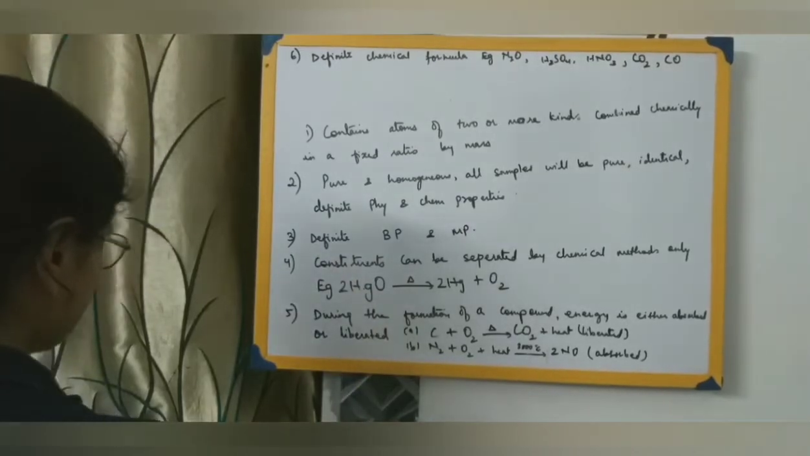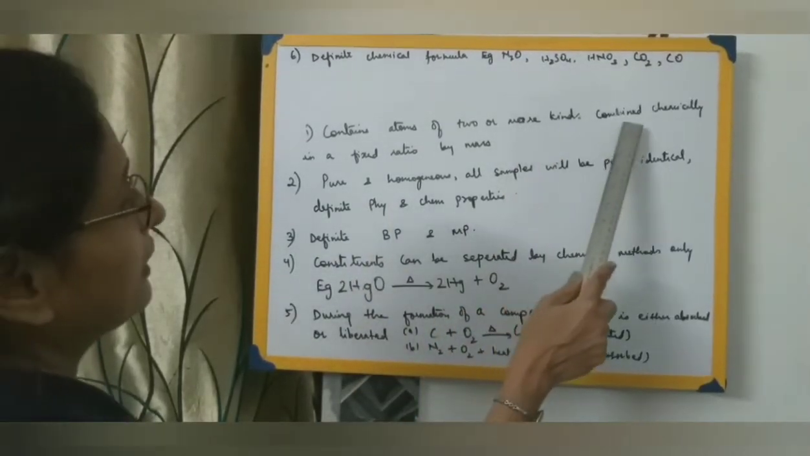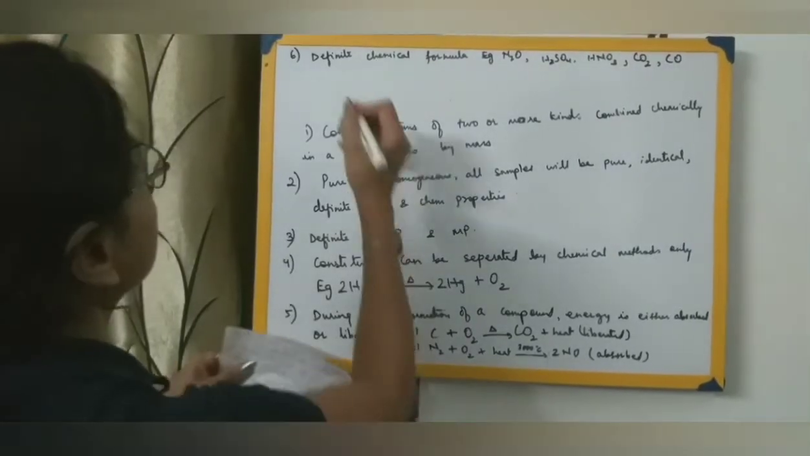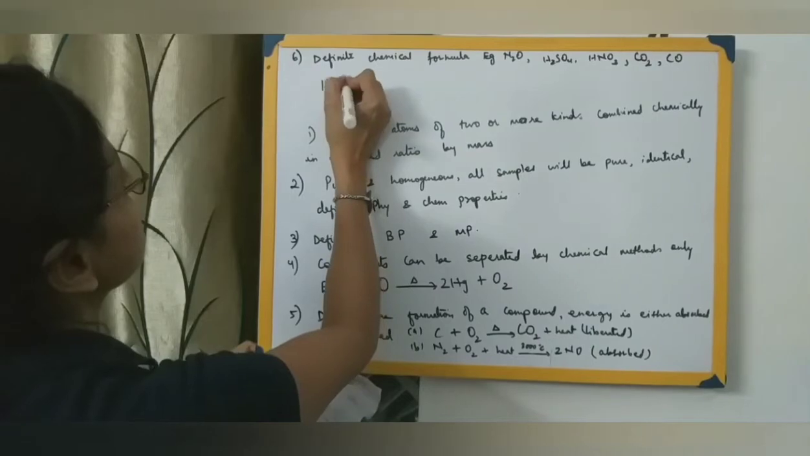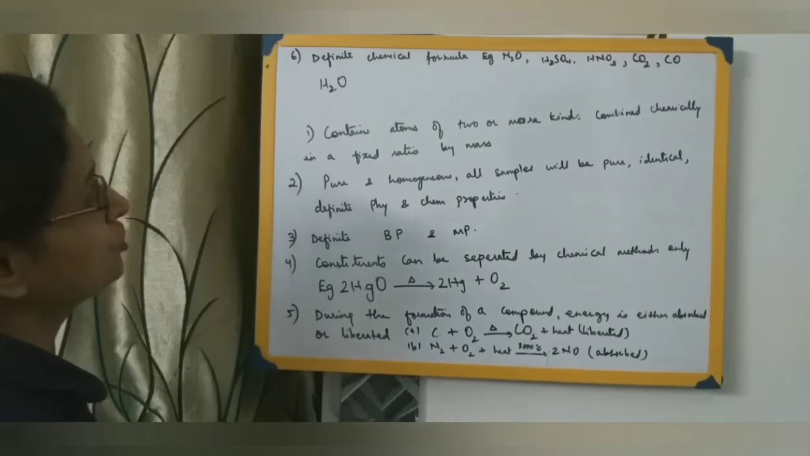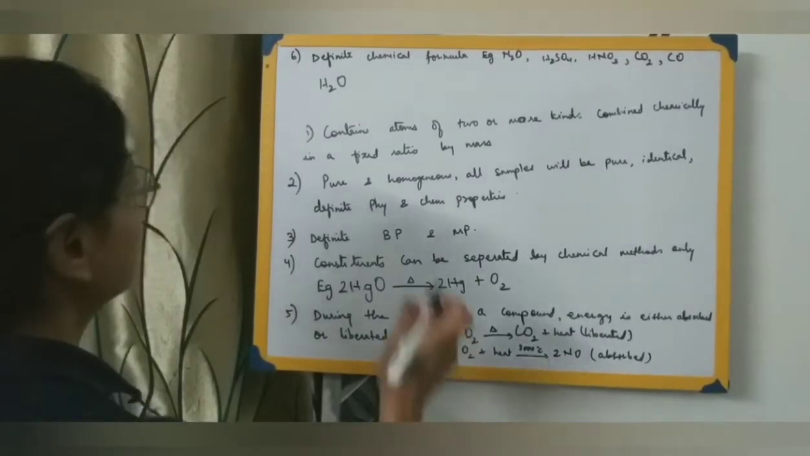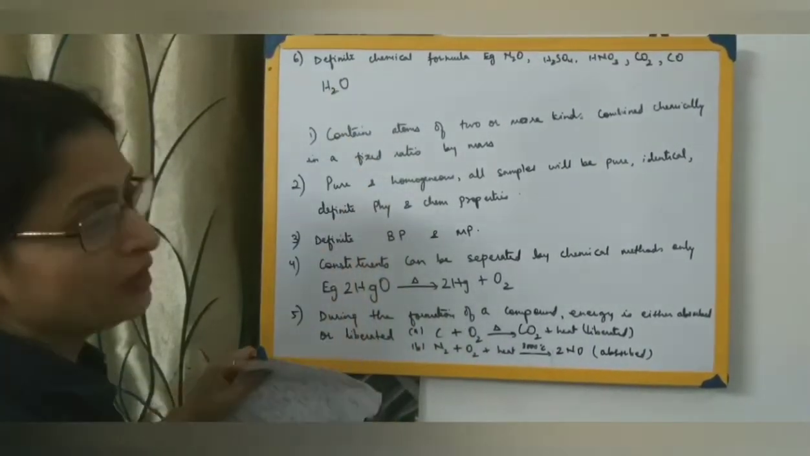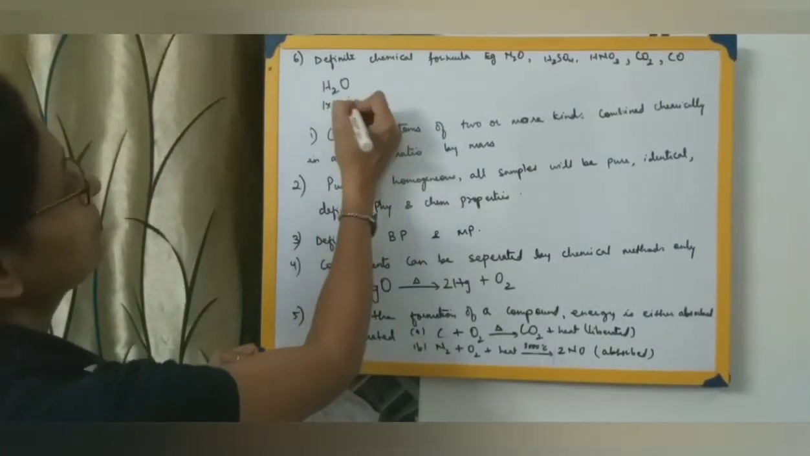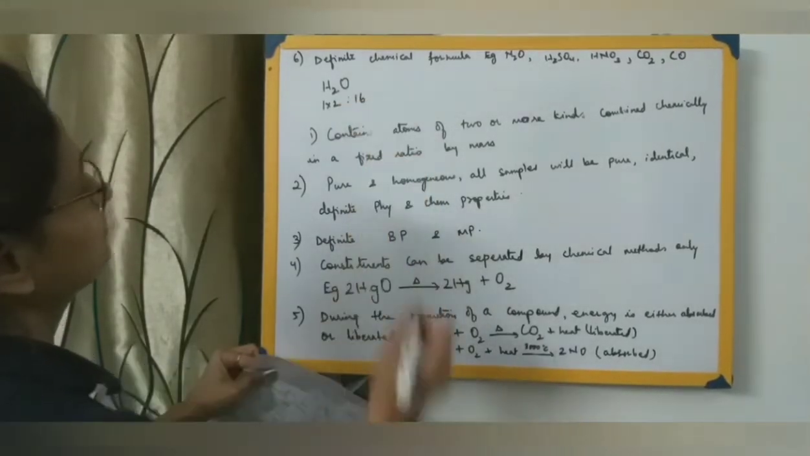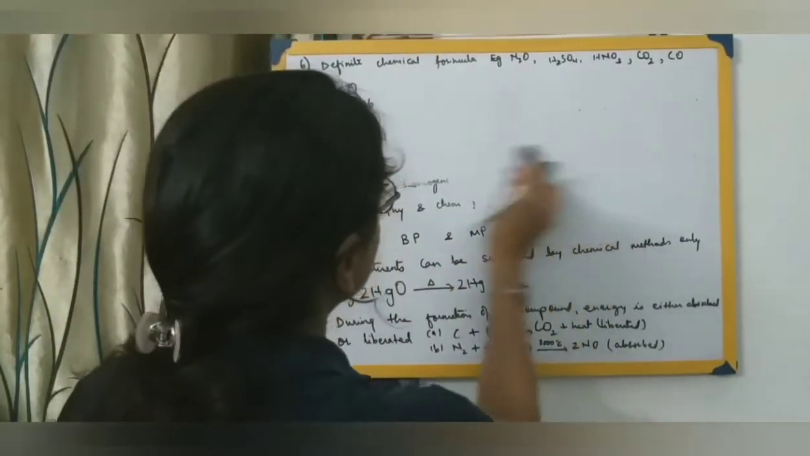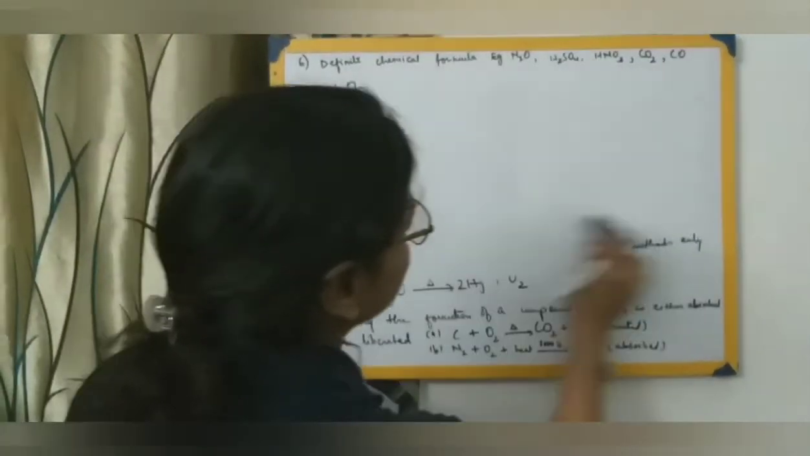The first point itself says that a compound contains atoms of two or more kinds combined chemically in a fixed ratio by mass. Let me give you one example based on this. That is water. We come again to our same example, water. So here hydrogen and oxygen are combining in the ratio 1:8. Now you may ask me how it is 1:8. Atomic mass of hydrogen is 1, so 1 into 2, and oxygen's atomic mass is 16.